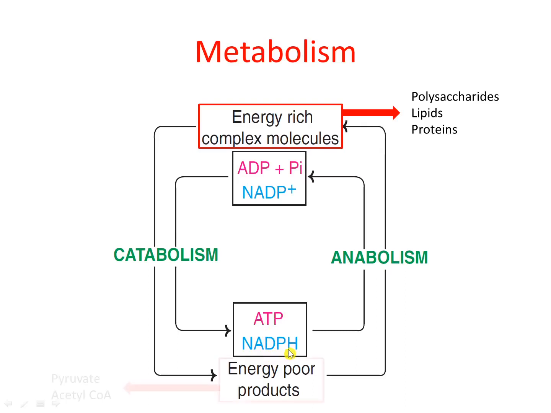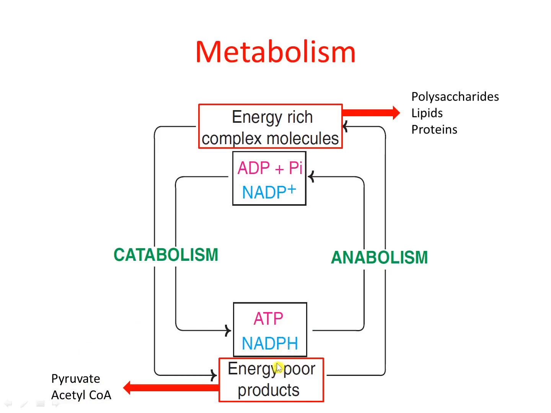Now the energy-poor products are nothing but the pyruvate and acetyl coenzyme A. So polysaccharides, lipids and proteins get catabolized to give you simple molecules such as pyruvate and acetyl coenzyme A. And in this process, ATP and NADPH are liberated.